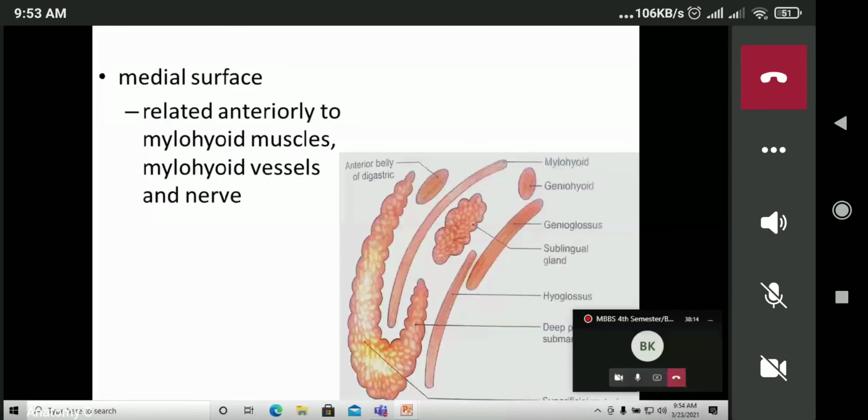The medial surface is related anteriorly to the mylohyoid muscle, and the mylohyoid vessels and nerve are also there. So the mylohyoid muscle is on the medial aspect of the superficial part of the gland. So this is the superficial part of the gland, and this one is the deeper part of the submandibular salivary gland.